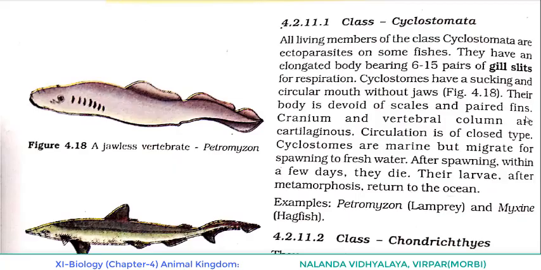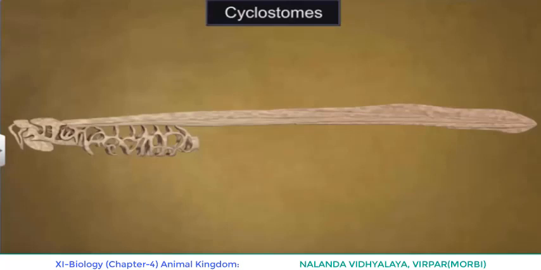So paired fins are absent. Cranium and vertebral column are cartilaginous. Among the features of chordates, cranium and vertebral column, these cyclostomes also have cranium and vertebral column. They are cartilaginous.